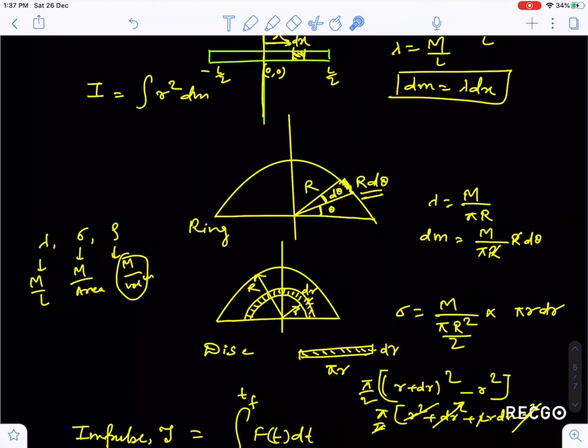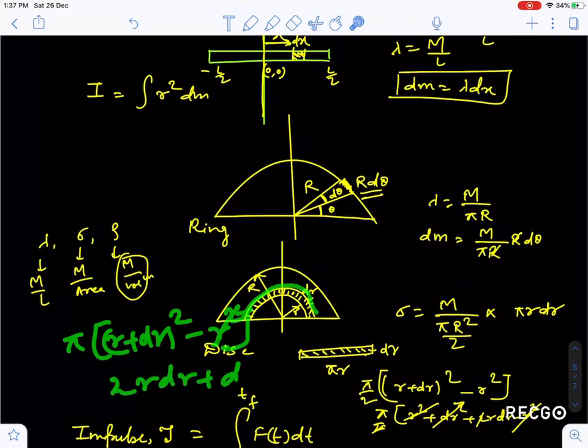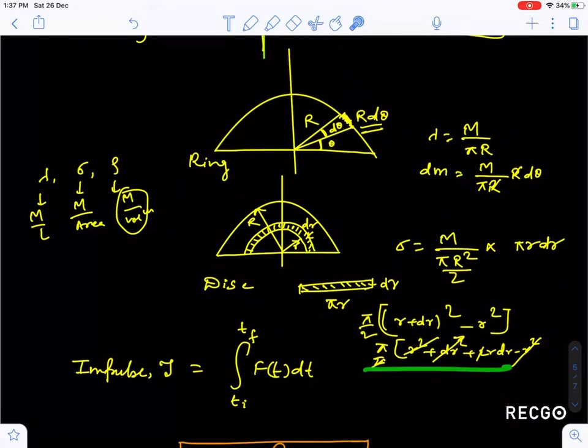Or you can calculate it as the area of the outer ring of radius r plus dr, pi (r plus dr) whole square minus pi r square. So I have taken pi common, r square and r square cancel out. This becomes 2r dr plus dr whole square. Since dr is very small, neglect this term. Sorry, this is pi by 2, na, because area is 1 by 2. Then this 2 and 2 cancel. So pi r dr. This I have done here, guys. Because dr square is neglected and r square and r square cancel out, the term remaining is 2 pi r dr. This is the area of the ring which we have considered here.